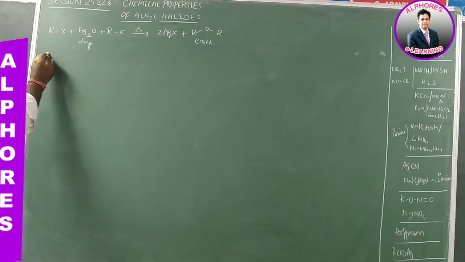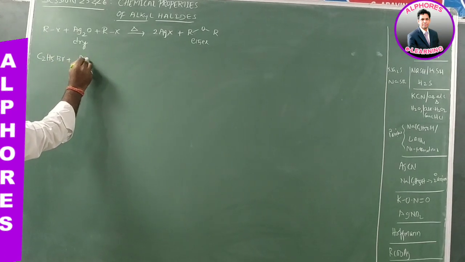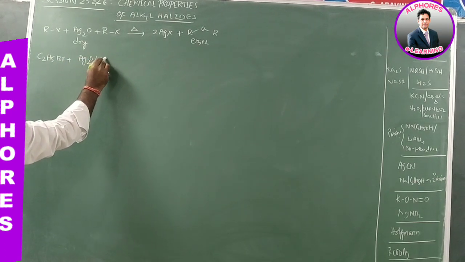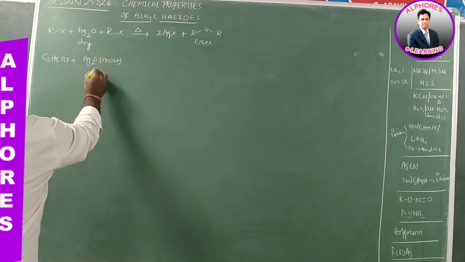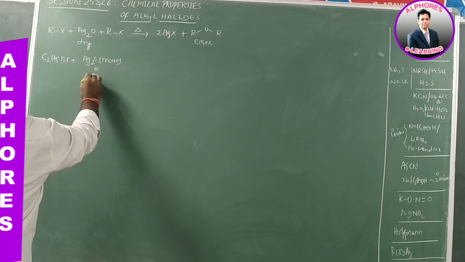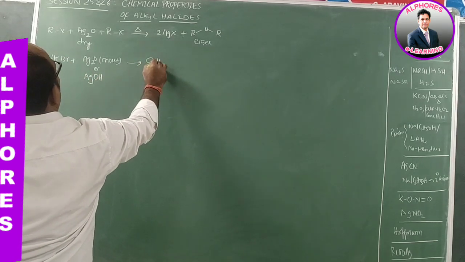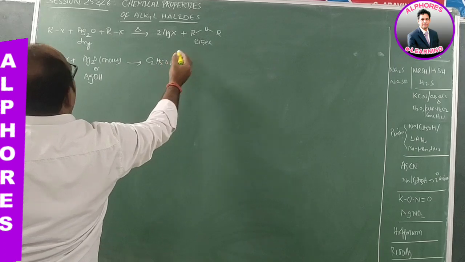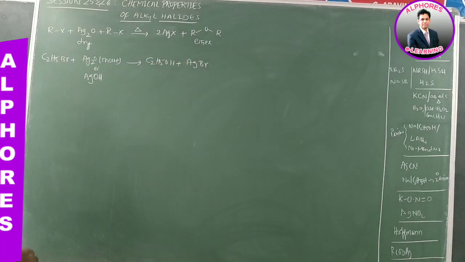Have a look here. Ethyl bromide upon reaction with moist Ag2O, which is nothing but silver hydroxide, AgOH. Here OH minus displaces Br minus, and we get C2H5OH and AgBr. Whenever you are writing this reaction, you need to think like this.